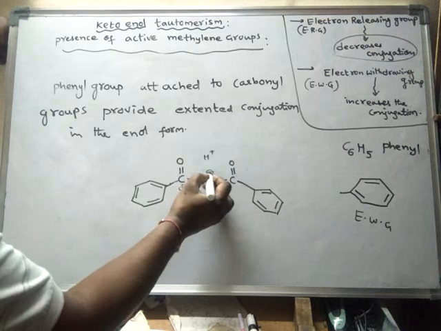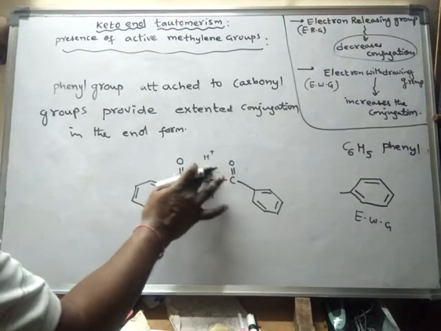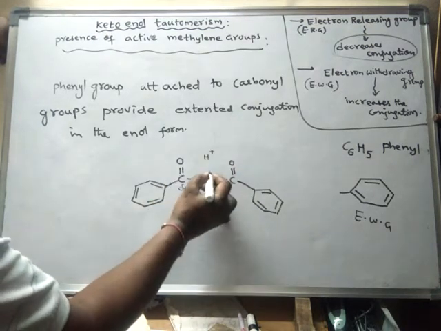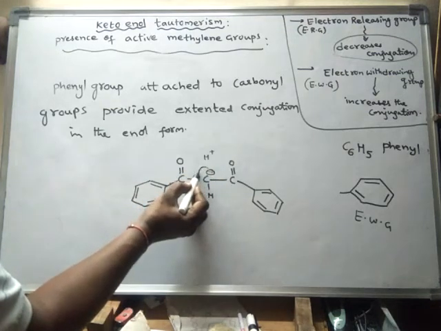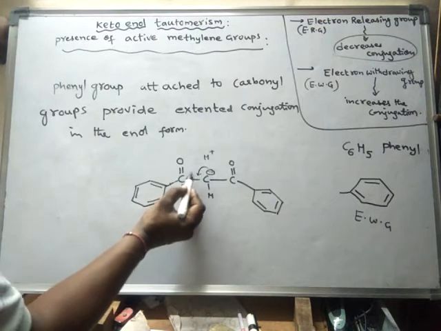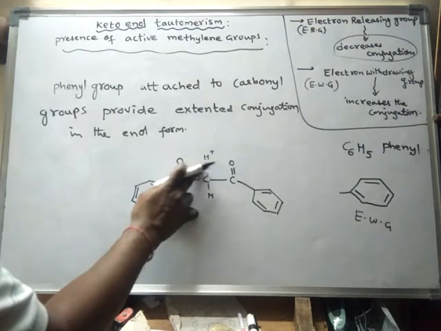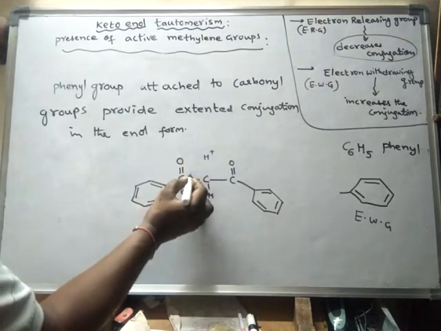Now the lone pair of electrons is available on this carbon, and this lone pair will be utilized by this carbon for the formation of a double bond here.